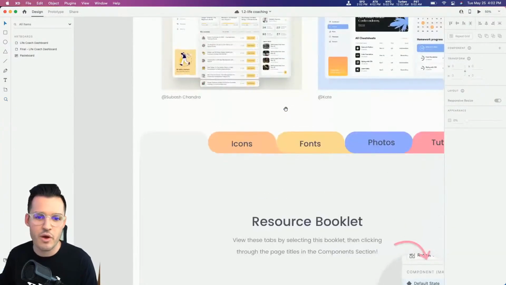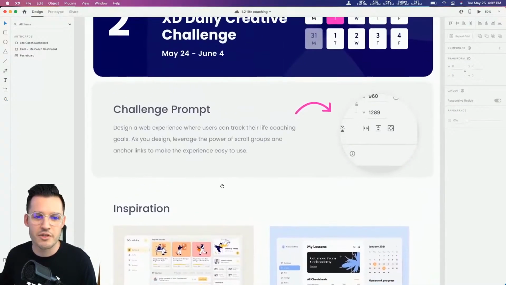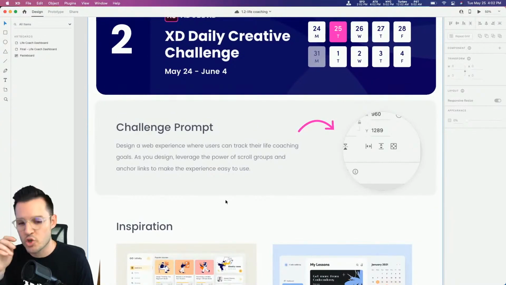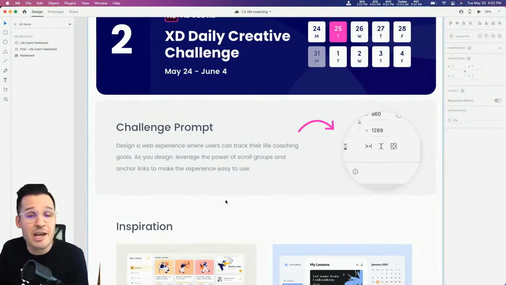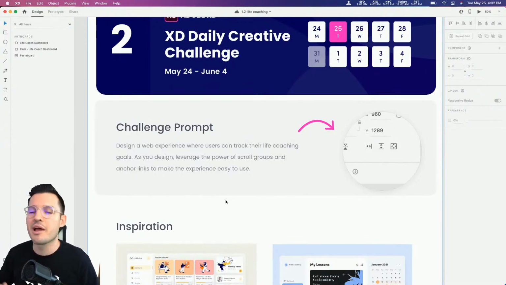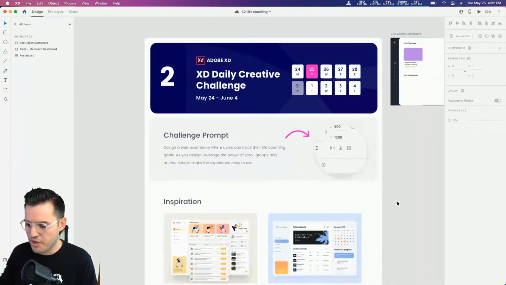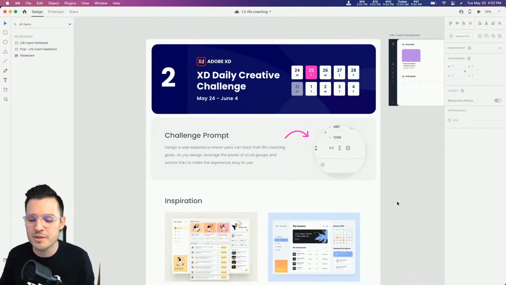And in our starting file, we also have some explanation of the challenge for the day. Challenge number 2, we're going to be designing a web experience where users can track their life coaching goals. So maybe like a life coaching dashboard or interface. And we're going to be leveraging the power of scroll groups and anchor links to make this whole thing come together and just be really, really easy to use. So with that being said, let's get started. Let's start doing some design work.